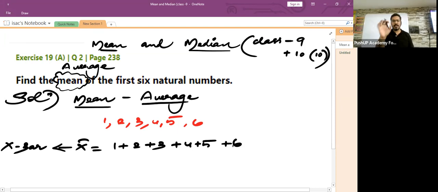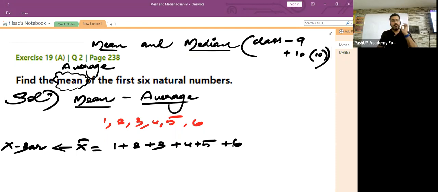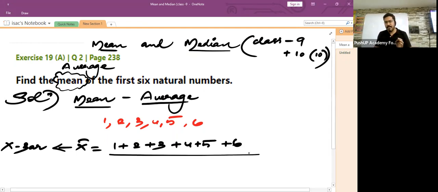Which are the observations given to us? 1, 2, 3, 4, 5, 6. So find the sum of all the observations and then divide it by the total number of observations which were given to you. Here, how many observations were given to you? Total 6 observations were given to you, isn't it? 1, 2, 3, 4, 5, 6. Total how many observations? 6 observations.